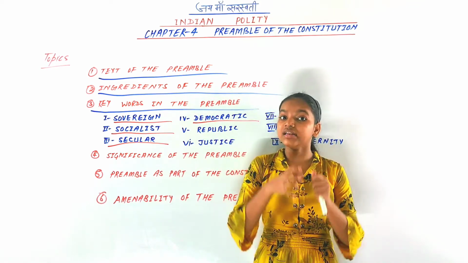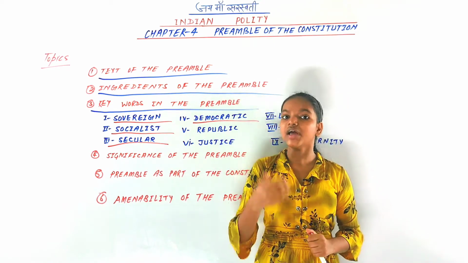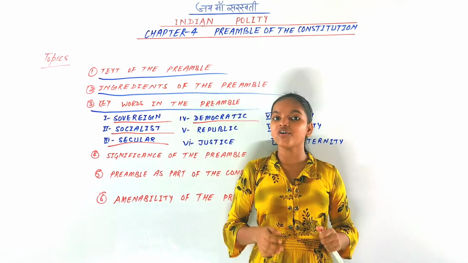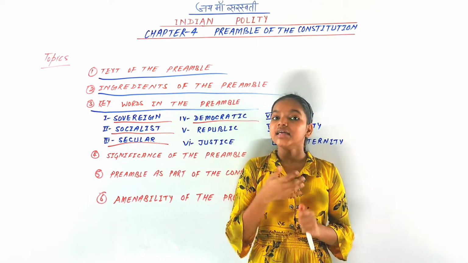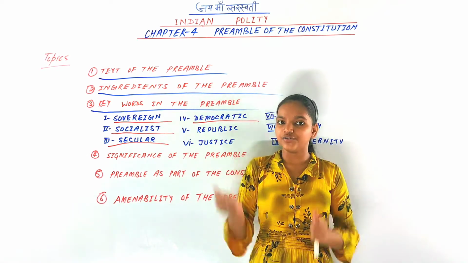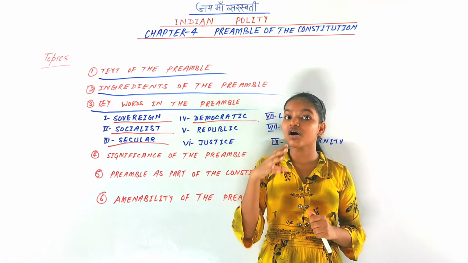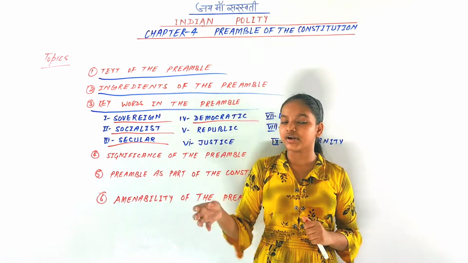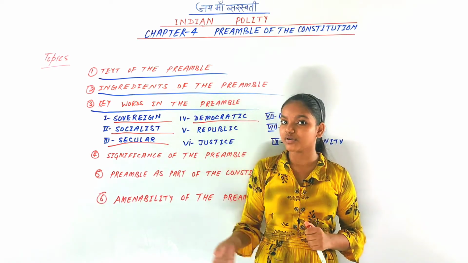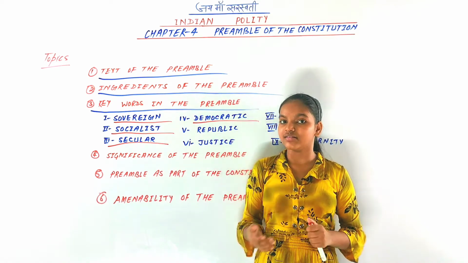And even in indirect democratic countries, there are two types, parliamentary and presidential. India has adopted the parliamentary form of government, and thus India is an indirect parliamentary democratic country. And Indian democracy doesn't mean only political democracy, but also economic democracy and social democracy.